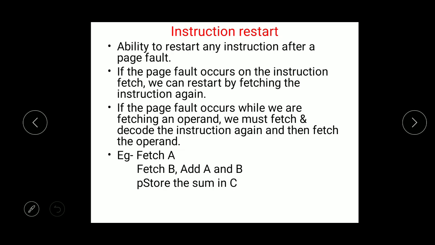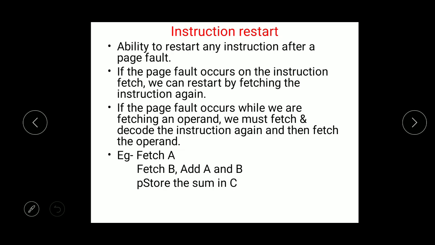When a particular instruction is executing with respect to a particular page and the page fault occurs, then you have to restart the instruction.